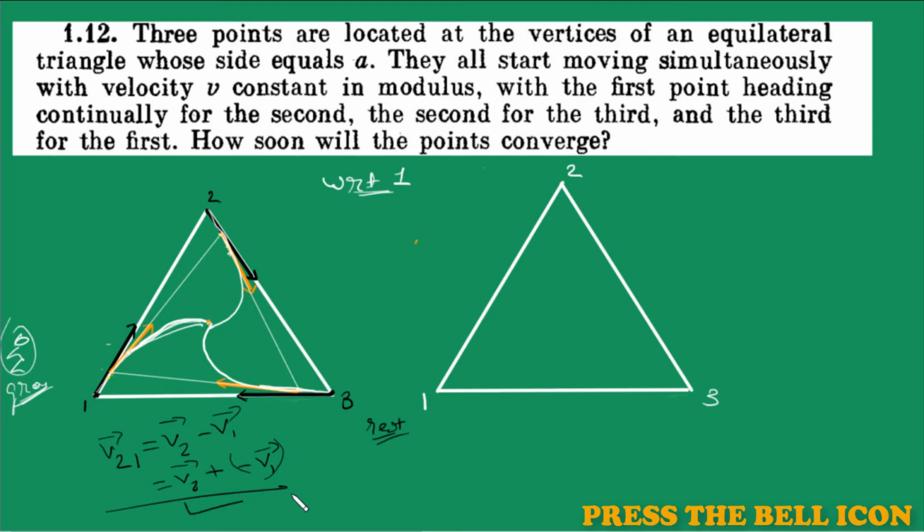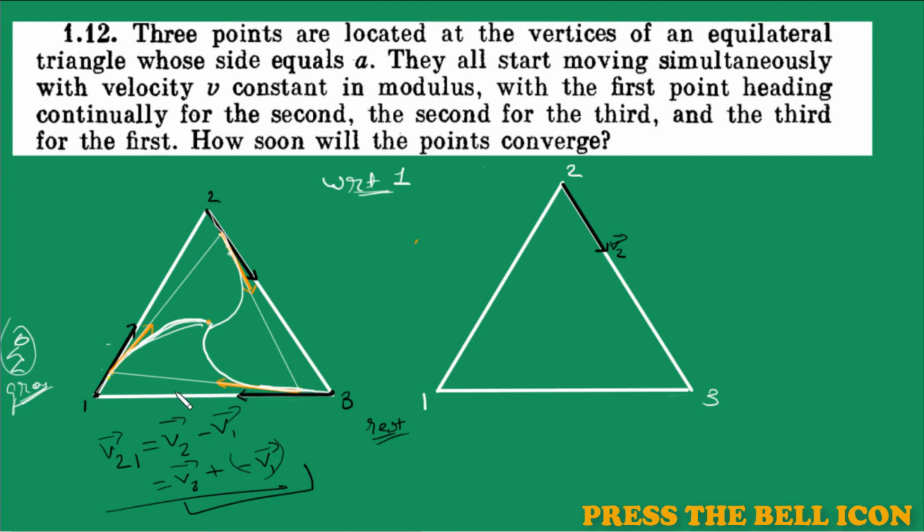Or we can say the observer always reverses its velocity and gives it to the object and takes the resultant with the velocity of the object. So particle 2 was moving in this direction. This is particle 2's velocity, v2 vector. And in order to find the velocity of the object as seen by 1, 1 will reverse its velocity and add to v2.